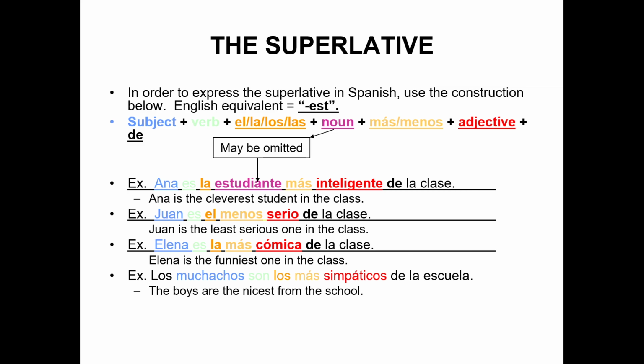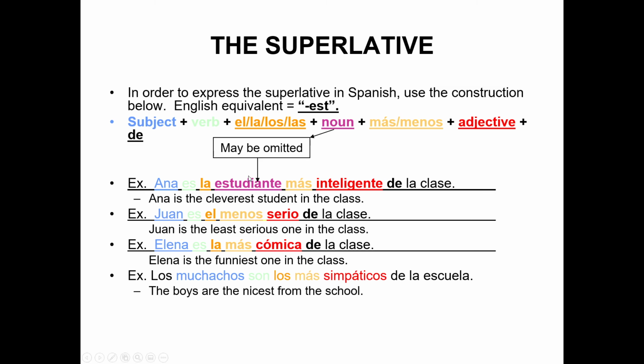Okay, that's your regular. That's what's used most of the time, just like in your comparisons. You use más or menos. Your superlatives use más or menos for regulars. Don't forget your the. Subject, verb, the, noun sometimes, and then your más or menos adjective. Finish the sentence. All right.